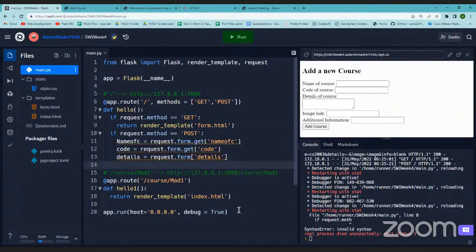Like in the name of C, what will be the data type of name of C? String. So whatever you put in will be string. And in details, it will be a dictionary. No, all of them will be. So what I'm saying is, there are two ways to get the data. Syntactically, one way is request.form get, using the get method. Another is to simply use this. Alternative to this would be this.